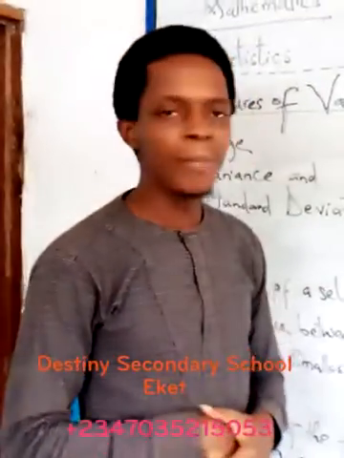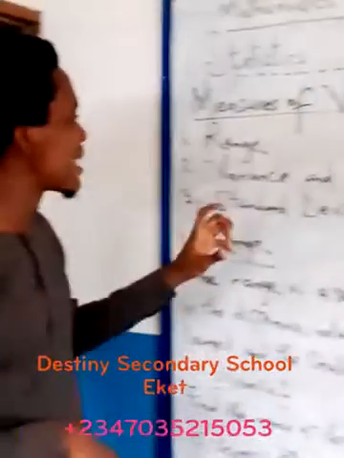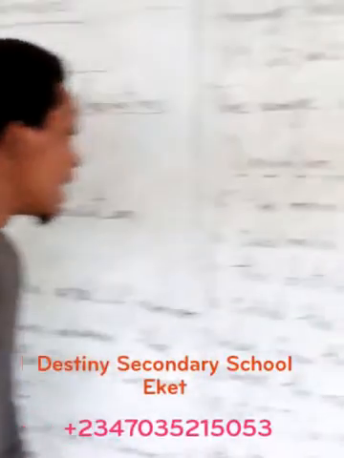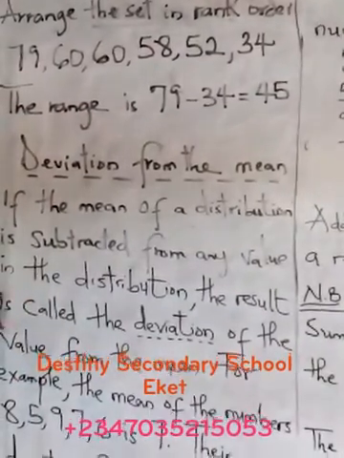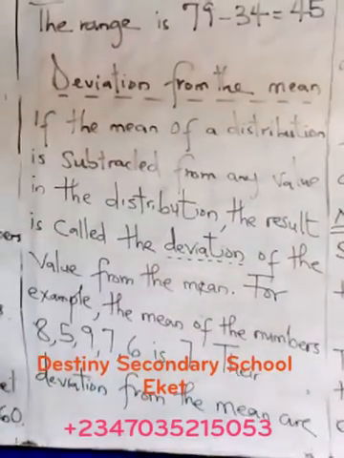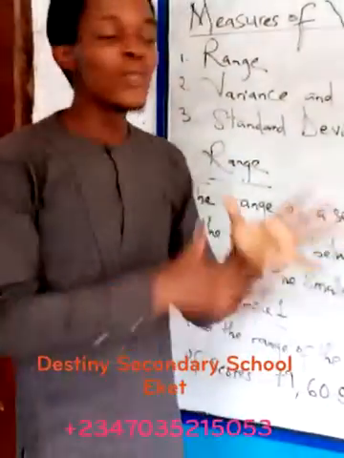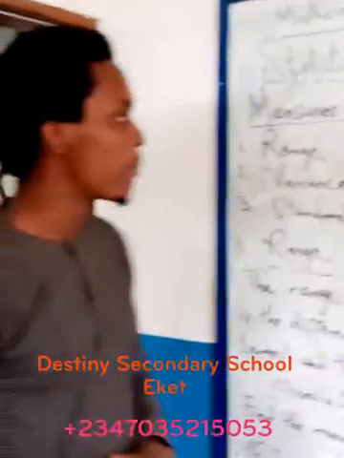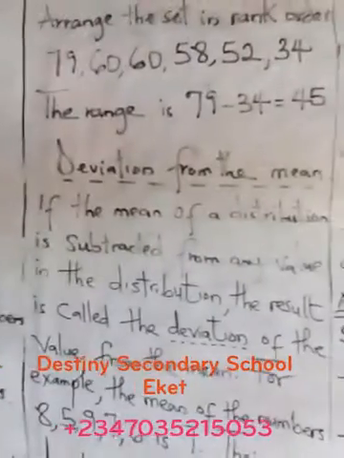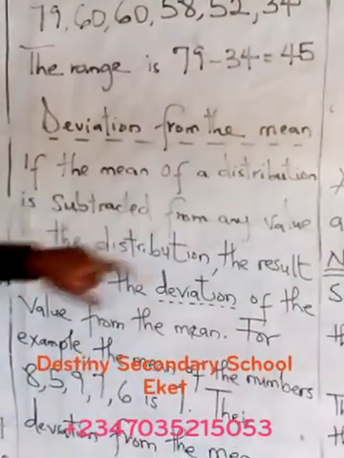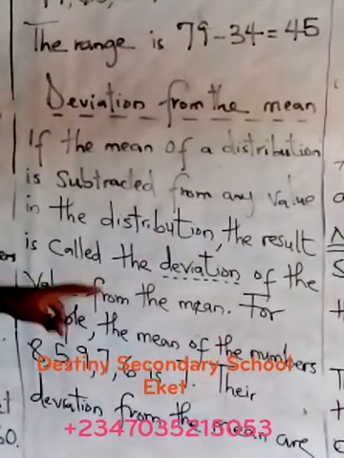Now we'll go to the deviation from the mean. Before we get into the variance, you've got to know the deviation from the mean. It is very important in determining the variance and standard deviation. If the mean of a distribution is subtracted from any number in the distribution, the result is called the deviation of the value from the mean. This is grammar, but mathematics is not about grammar, so we're getting straight down to what this statement implies.